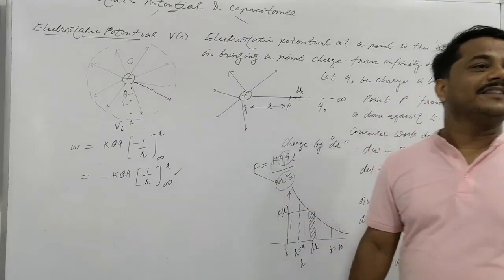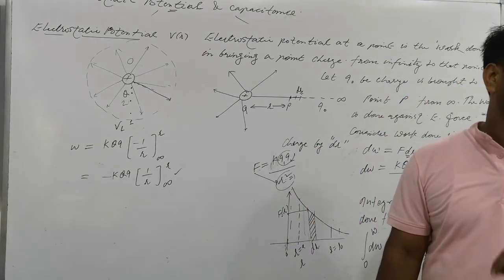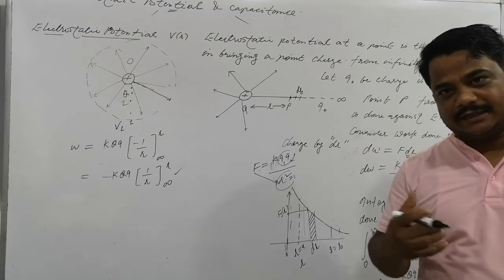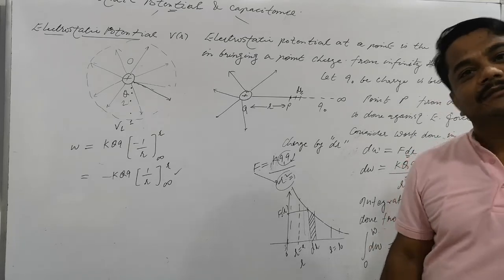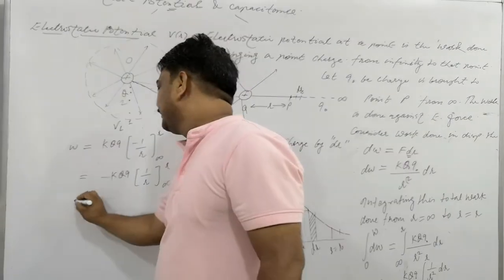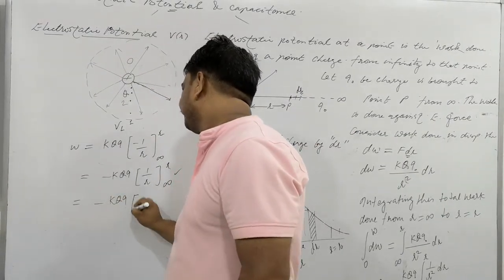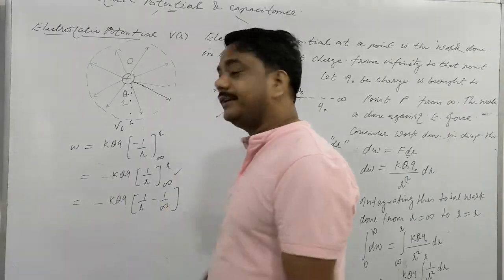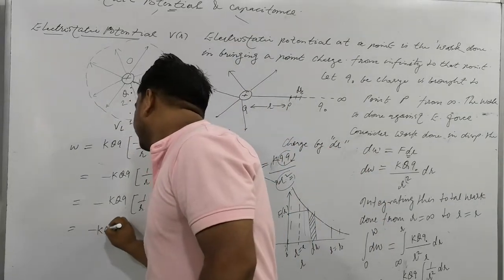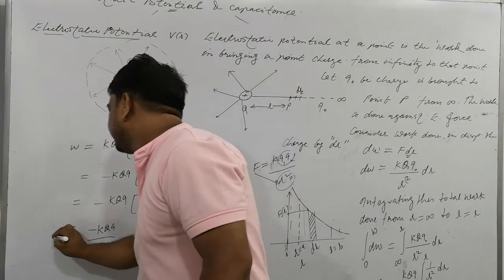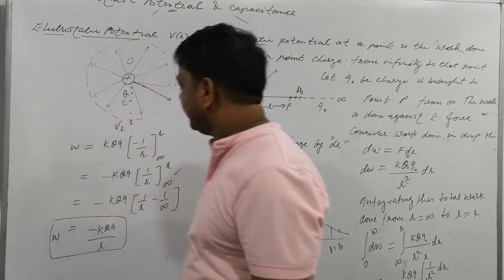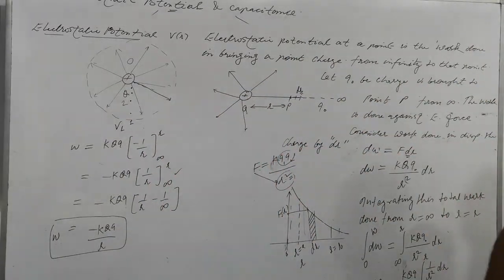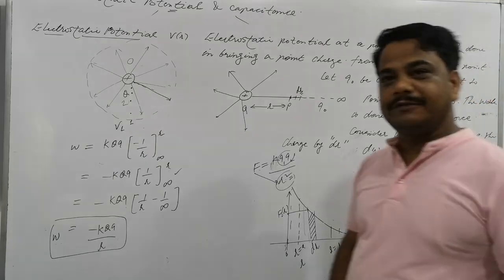What does the negative work mean? Work is done against repulsion. If the charges attract, the work will be taken positive. Clear? Put the values here: K Q times 1 by R minus 1 by infinity. 1 by infinity is 0, so there will be minus K Q by R. This is the work done in bringing the test charge from infinity to that point, K Q1 Q2 by R.